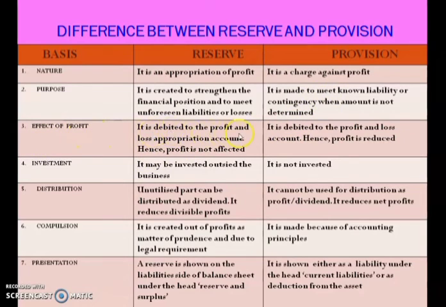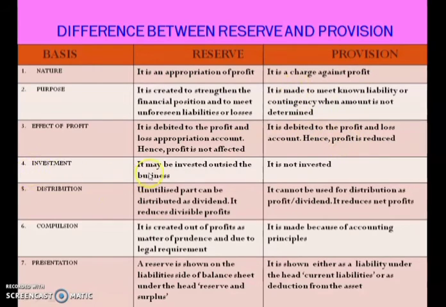Okay. Now effect on profit. It is debited to profit and loss appropriation account. So there is a separate account which is opened, known as profit and loss appropriation account, and hence it is not affected in our profit. So this reserve does not affect our profit, but it is shown in profit and loss appropriation account. Now what is the condition of provision? It is debited to profit and loss account, hence profit is reduced. Okay, that's why it is known as charge against the profit. So when you create provision, it is reducing your profit. That's why it is known as charge against the profit.